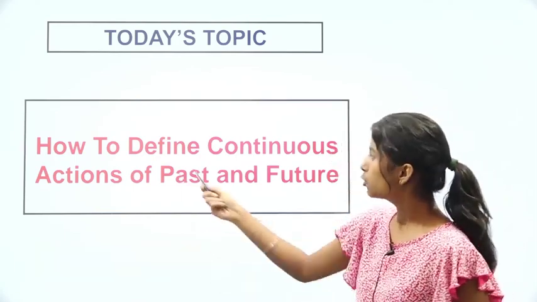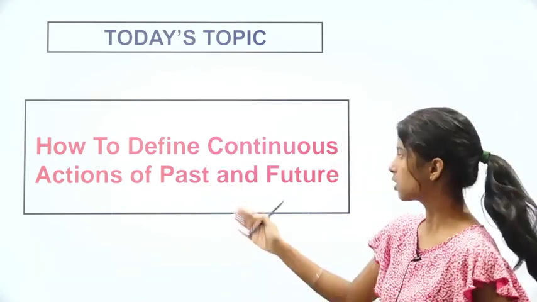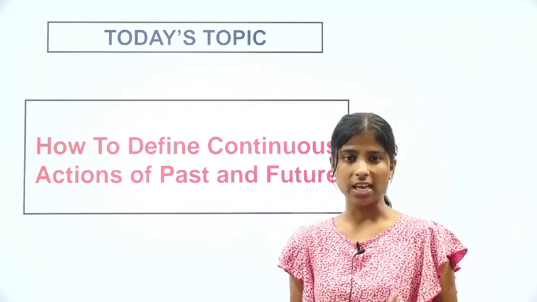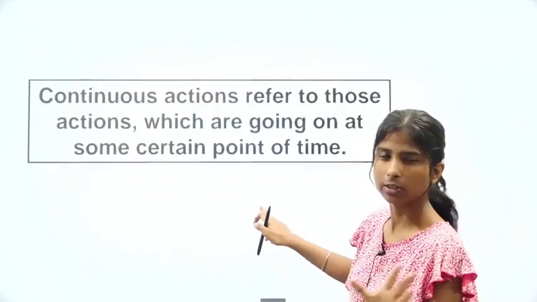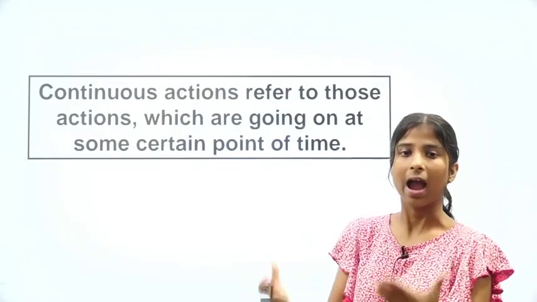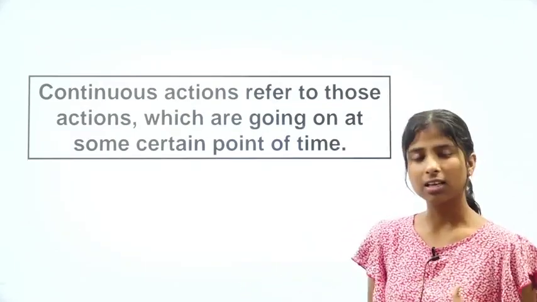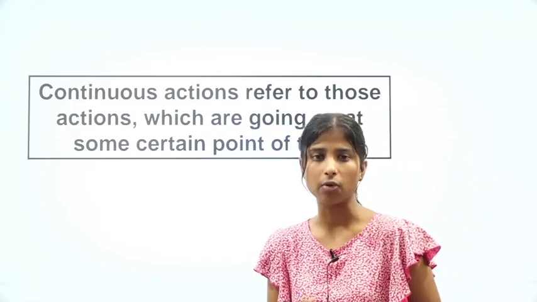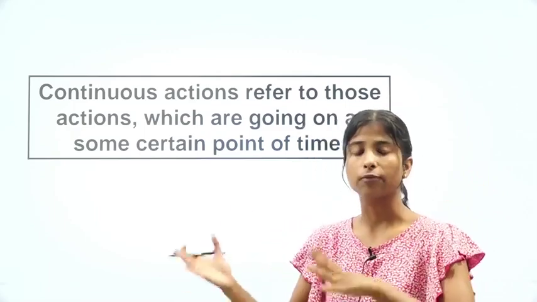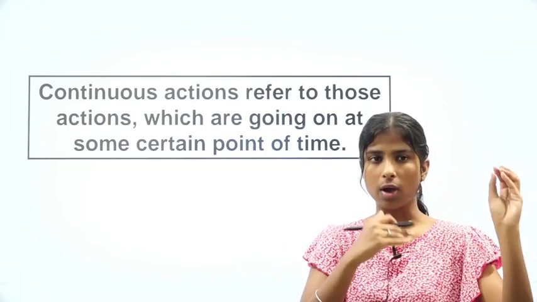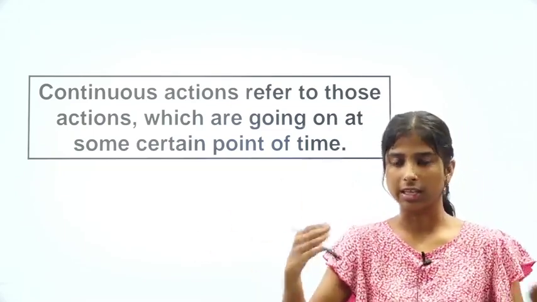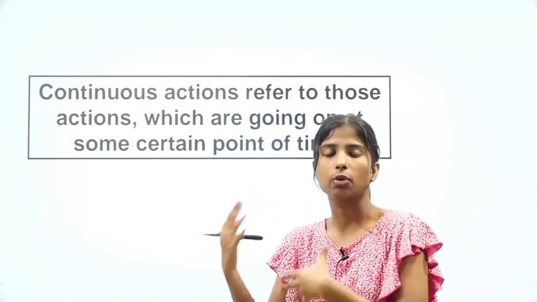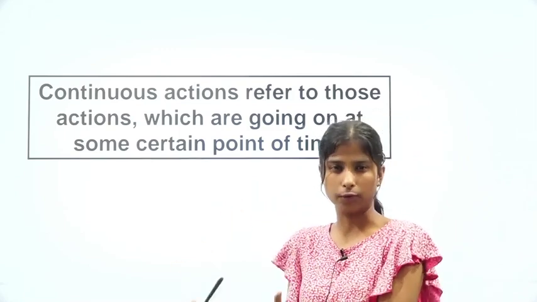About how to define continuous actions of past and future. For example, if you're going to take an example in Hindi, we're going to take that later on when we are actually on examples. So basically in this chapter, we are going to study past actions that were continuously going on in the past, chal raha tha, naach rahe the, and future actions that are going to continue in the future.